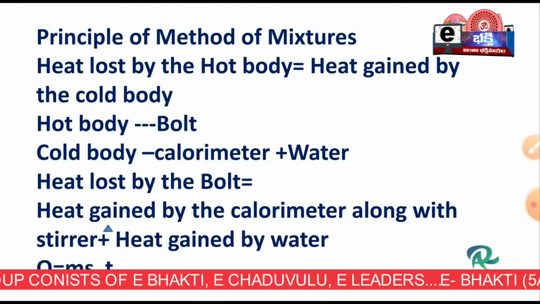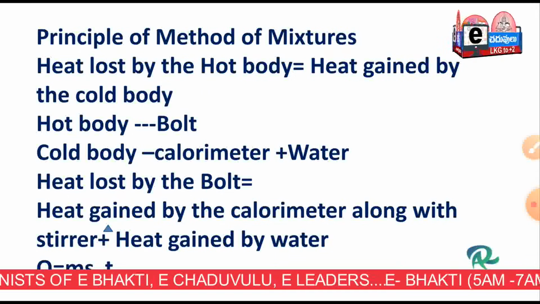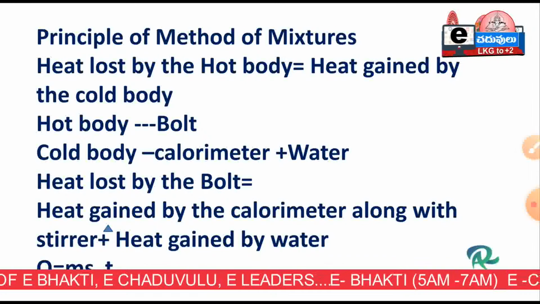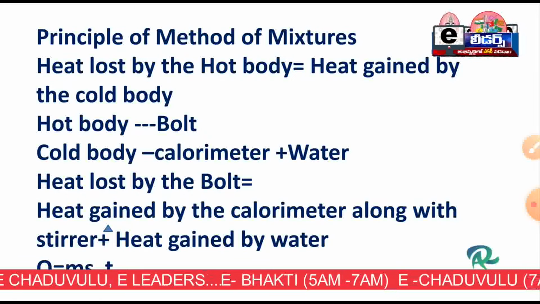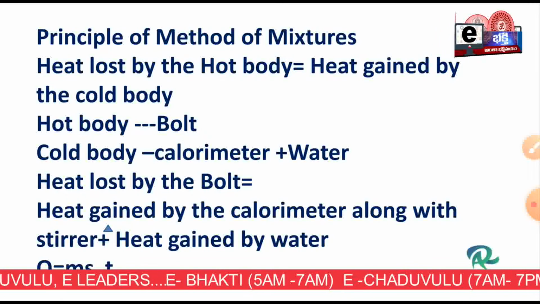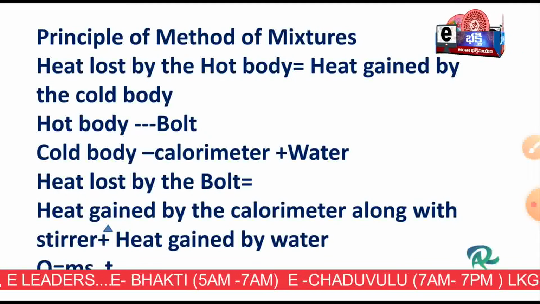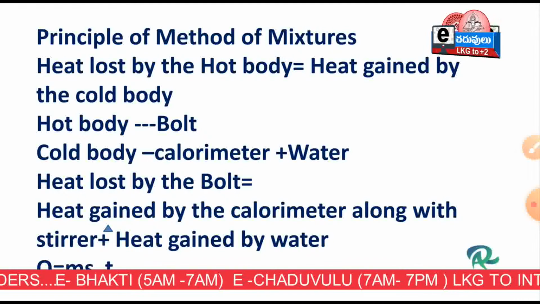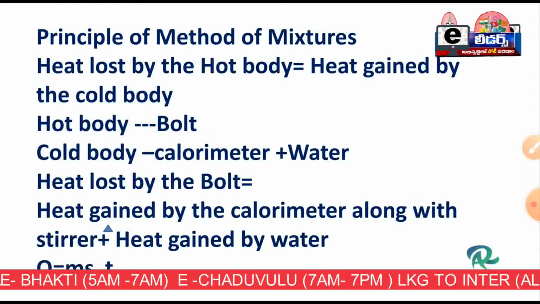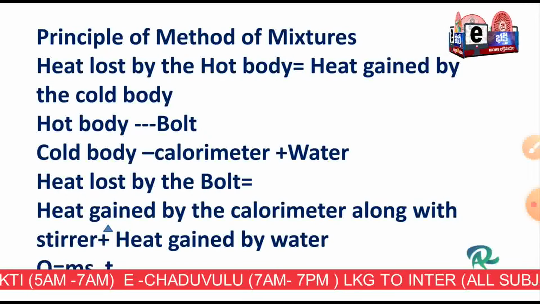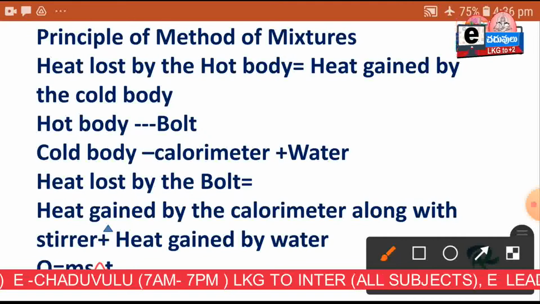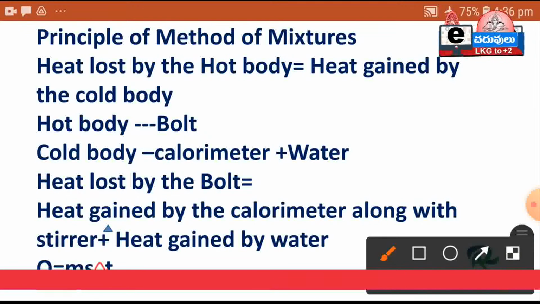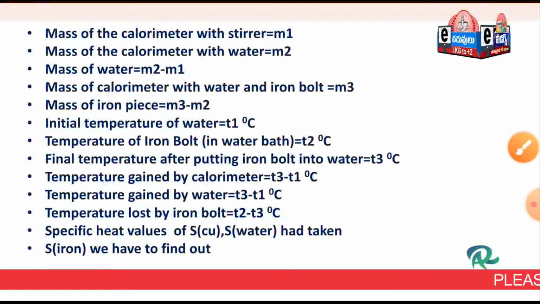For calculating heat gained by the calorimeter, heat gained by the water, or heat lost by the bolt, which formula do we have to use? We have to use the formula Q is equal to M into S into delta T.